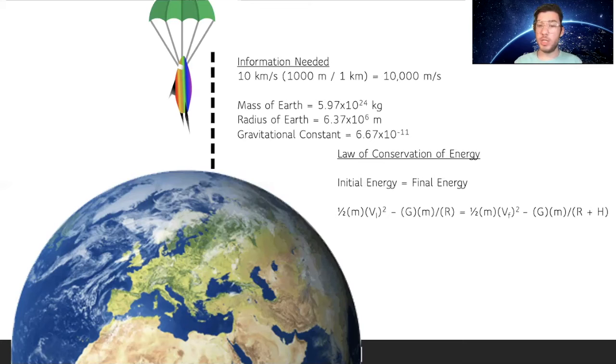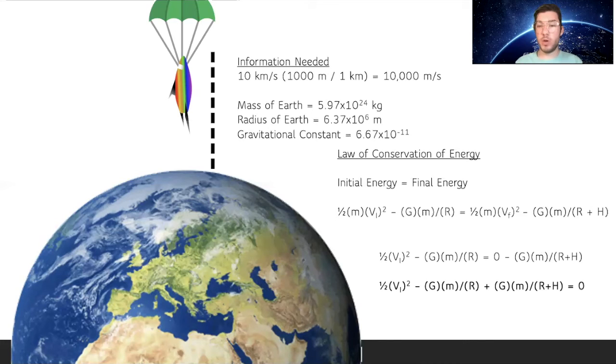So the equation, since they're set equal to each other, is 1/2 times the mass times the initial velocity squared minus the gravitational constant multiplied by the mass divided by the radius, which equals 1/2 mass times the final velocity squared minus the gravitational constant times the mass divided by, now, our radius plus the height, since our final is going to be the full radius of the Earth plus that additional height that the projectile went.